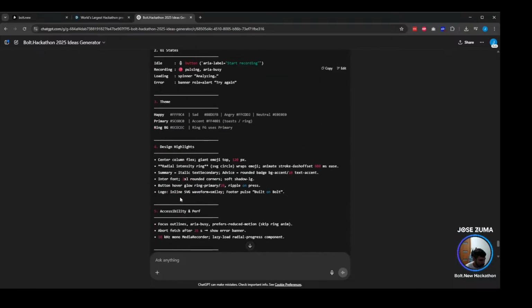I'm not sure about the logo. Yes, inline. You see, this is another trick that I'm doing here. As you saw in my past videos, usually we are actually letting Bolt design our logo. So I'm going to try to tell it to do it from the beginning, because even if it doesn't manage to do it nicely, we can fix it later, right? So let's see. Okay, cool.